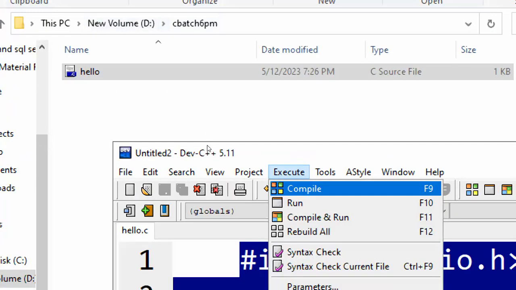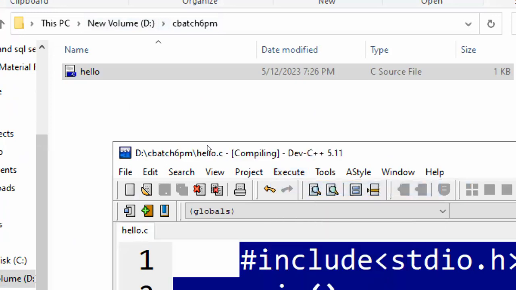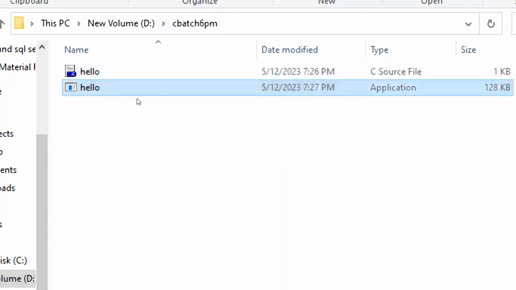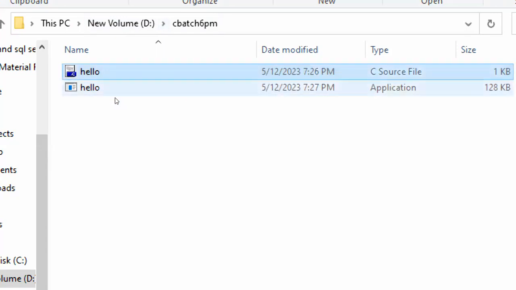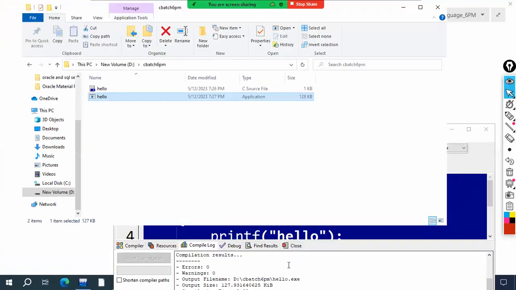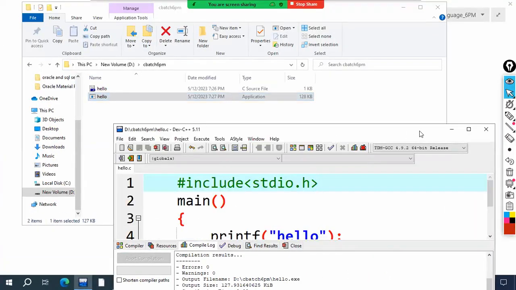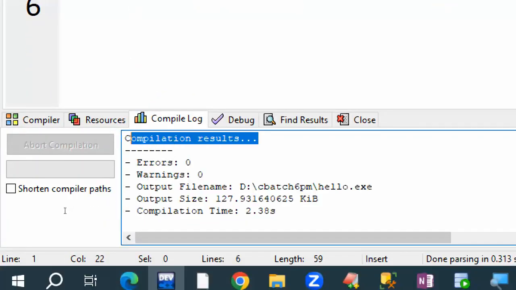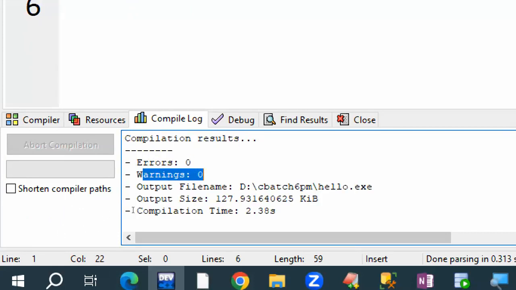Observe, in the background one more file is created with the name hello. It is telling compiled. So compiling is over. The hello.exe file is created. This has machine code now, low level language code. hello.c has high level language code, and hello.exe has low level language code. And it is telling clearly below, our Developer C++ shows the compilation result: 0 errors in the program, and 0 warnings.